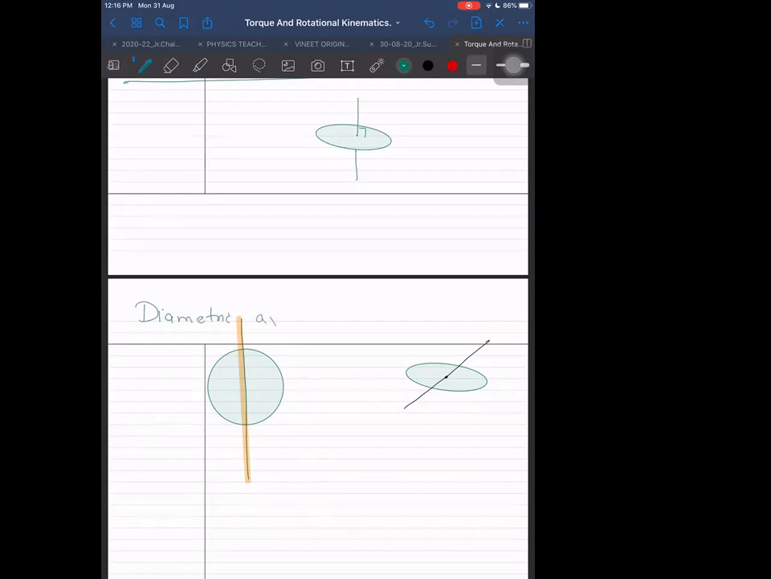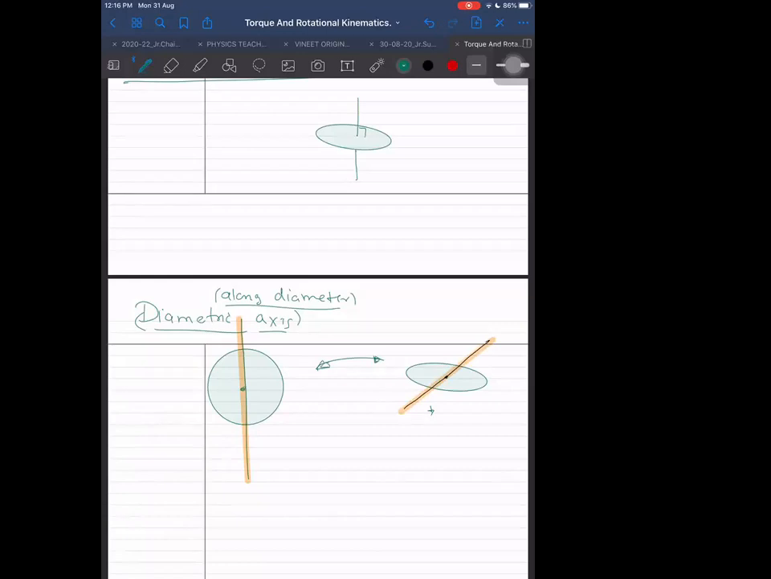We call it the diametric axis because it is along the diameter. This is also the same, just another way to represent the same thing. Both are the same diagram seen from different angles, different perspectives.